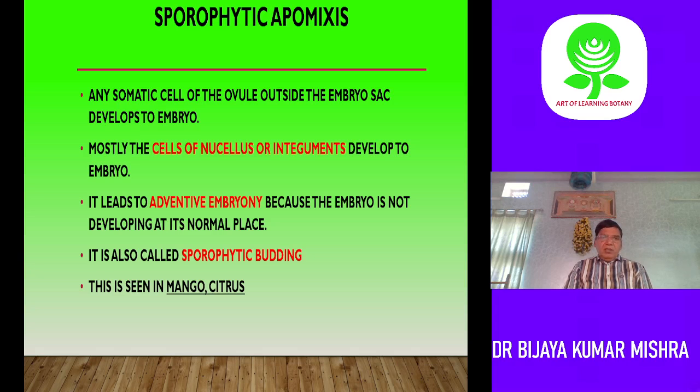Mostly, as I have already told you, the cells of the nucellus or integument develop into the embryo, and it leads to adventive embryony. Adventive embryo means the embryo is not at its proper place; it develops in some other place outside its normal one. So it is called adventive. It is sometimes called sporophytic budding, because the sporophyte tissue is budding, giving rise to different embryos, and is seen in mango and citrus.